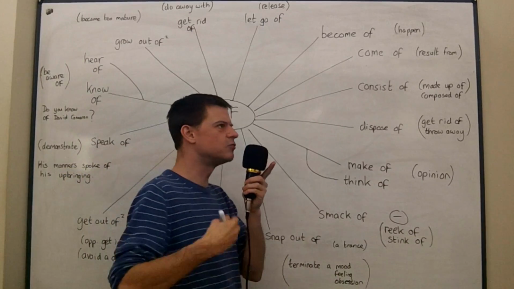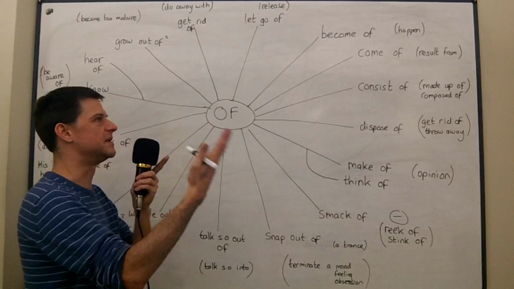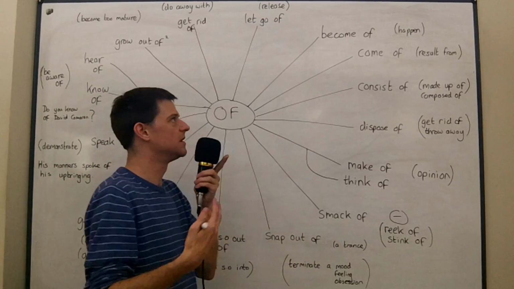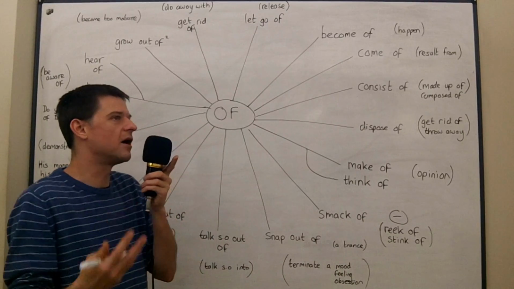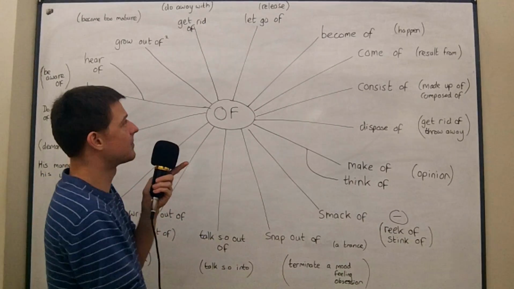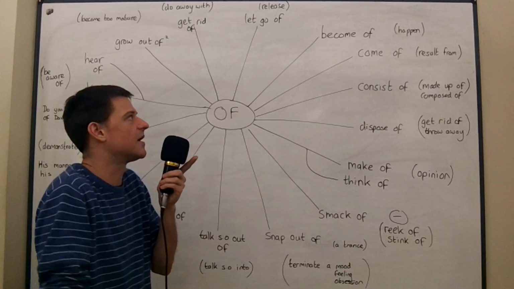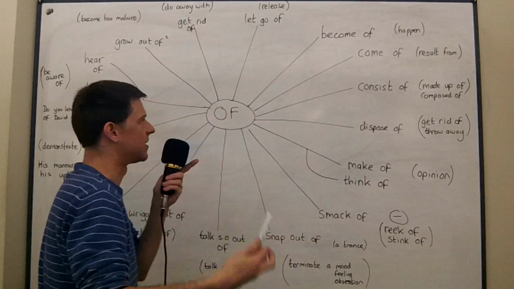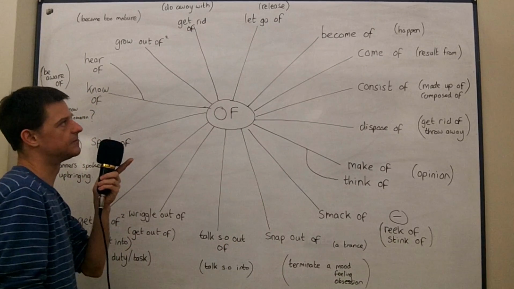You might read the sentence, what has become of Mr. X? And it means, what has happened to Mr. X? You might say, what has become of my old friend Martin? And it means, what's happened to Martin? What's he doing nowadays? So we'll often say what has become of someone, and it means what has happened to them.